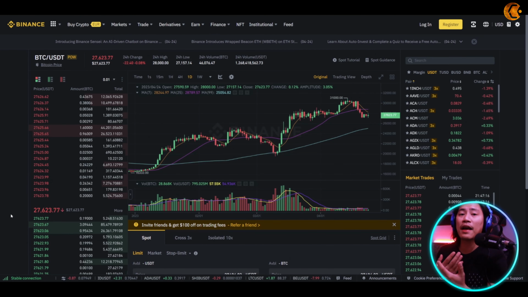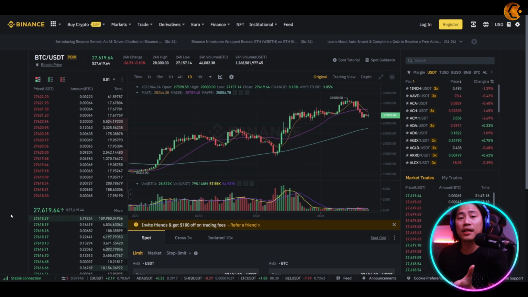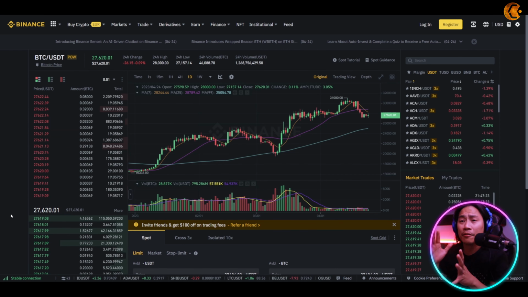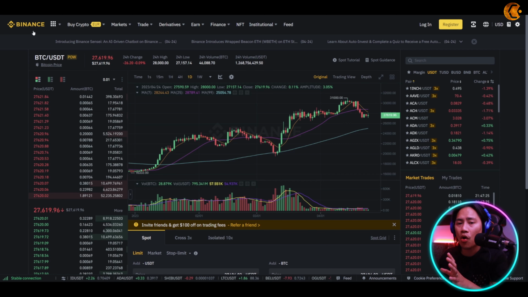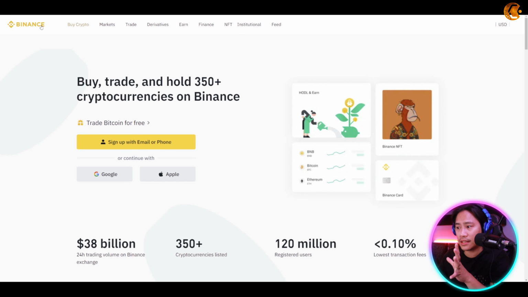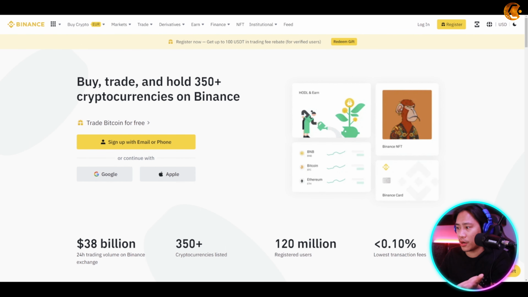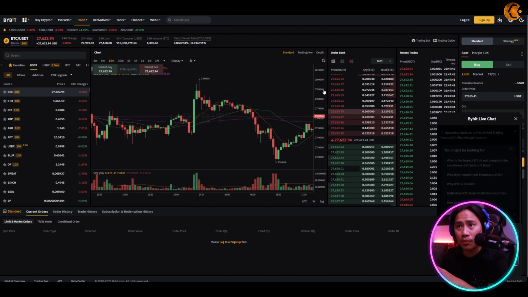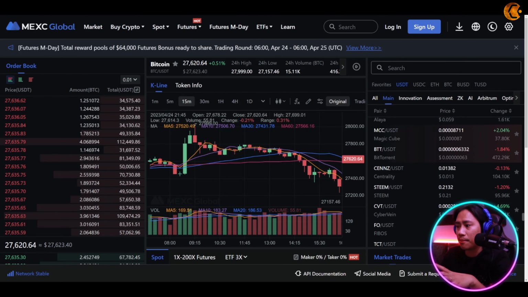All right. So the next factor, guys, that you need to consider is the customer support. And in my honest opinion, this is one of the most important things. Majority of the time, it is on the bottom right of your screen. Like say, for instance, this is the landing page of Binance, and I want to contact support. It's this one right here. For Bybit, you have this one at the bottom right again. MEXC, bottom right again.